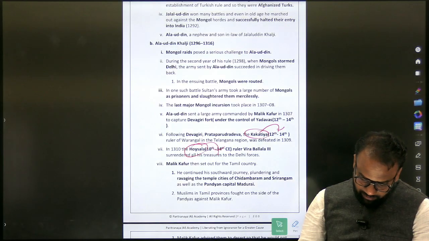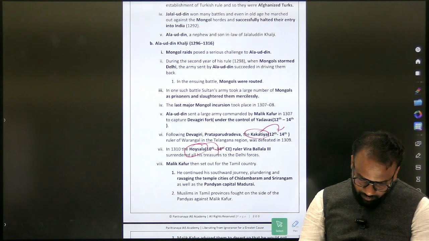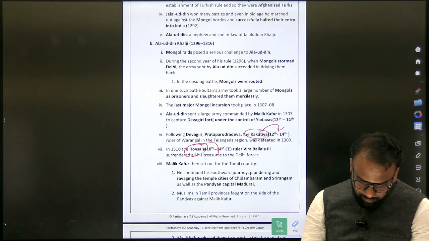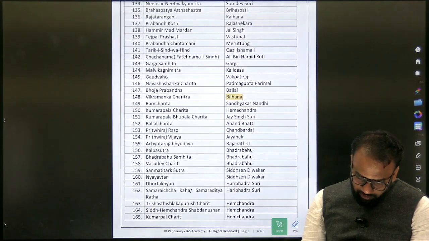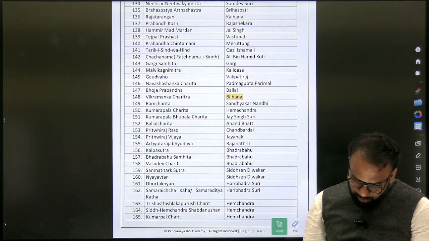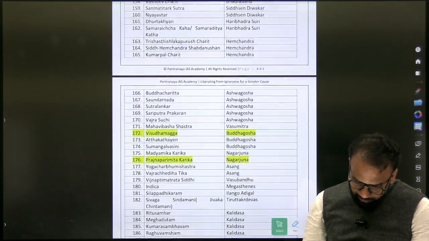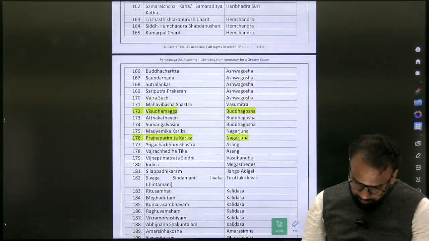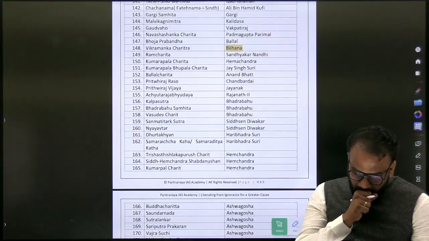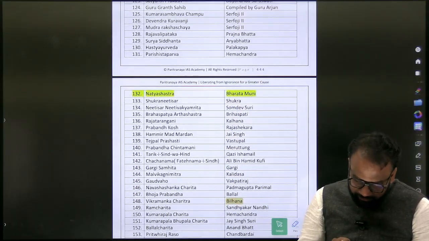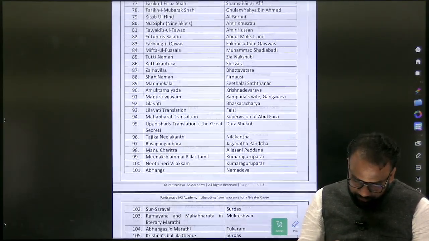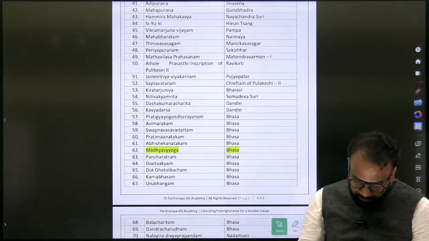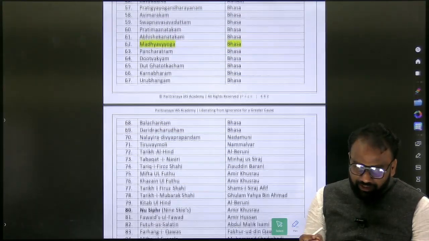I am not sure, I think it has. Okay, Vikramanka Deva Charita. Only one book. So that Vikramanka Charita, you will write it there.